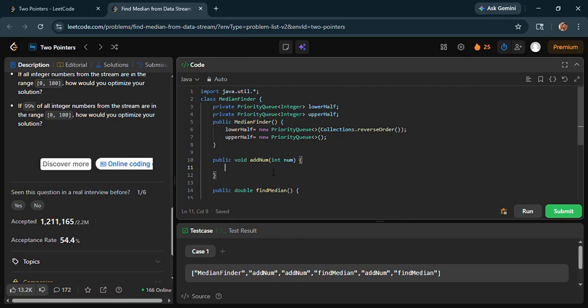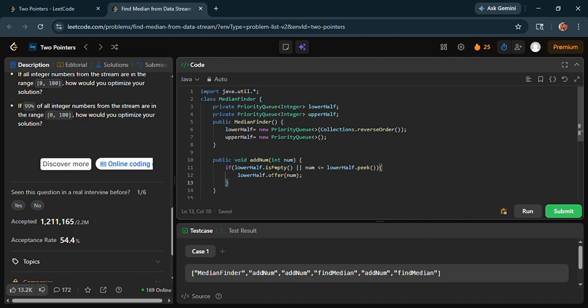Now I can go to the next section, addNum. Here, if the lower half is empty, or num is less than or equal to lowerHalf.peek, that is the topmost element, then we add the number to the lower half: lowerHalf.offer(num).